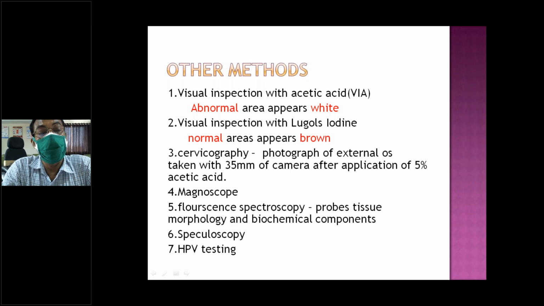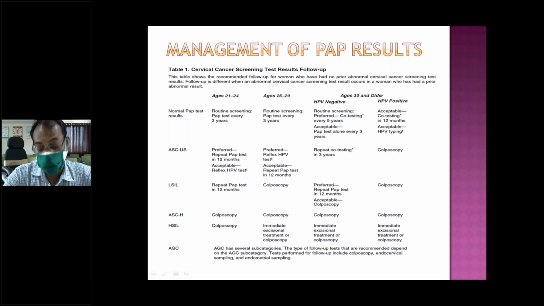Another mode is cervicography, which is a magnified view. You can take a photograph of the cervix with a magnifying lens. Another is speculoscopy. Another is colposcopy, which we will discuss later. So when we find the abnormal cells, that is what we will do.